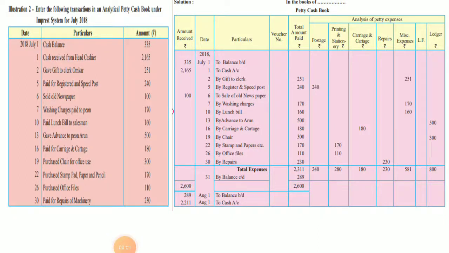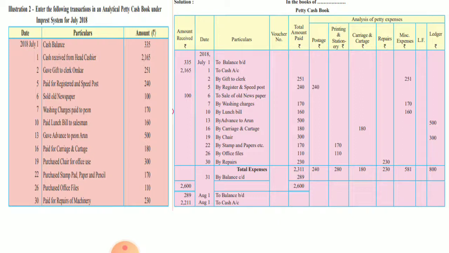Good morning, students. Today we are going to take one more problem of petty cash book under Imprest system. Okay, so here's the problem. Enter the following transactions in an analytical petty cash book under Imprest system for July 2018. Date, particulars, amount, rupees. Date is 2018 July 1. Cash balance 355.